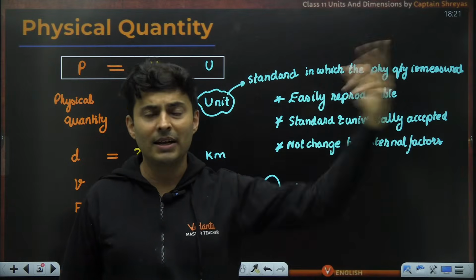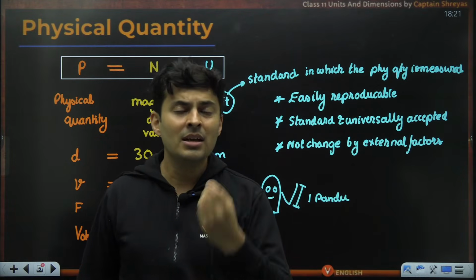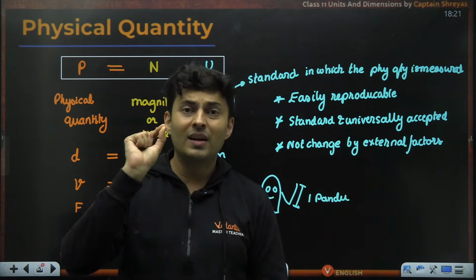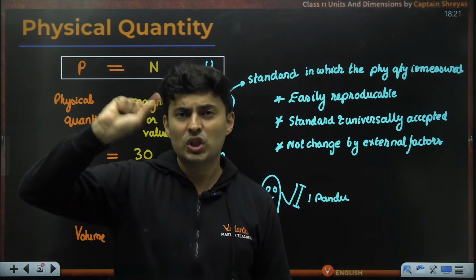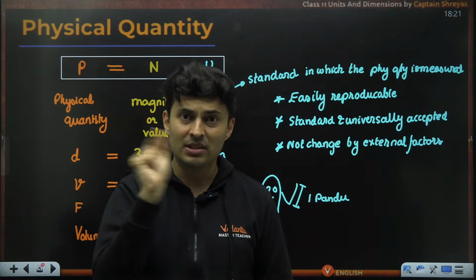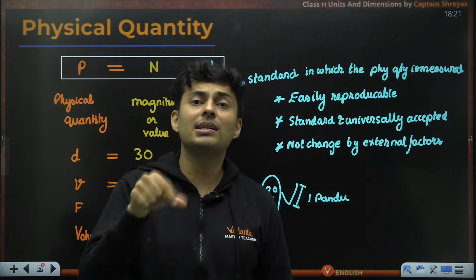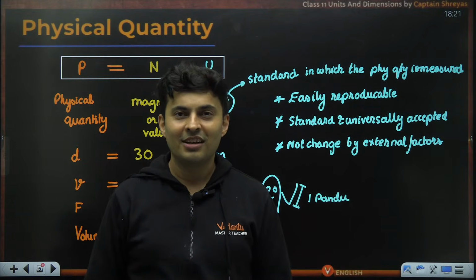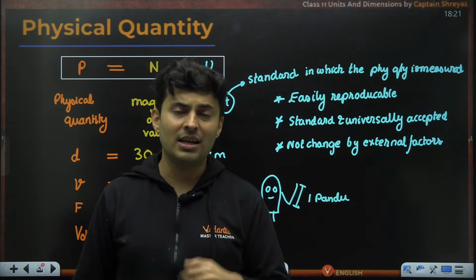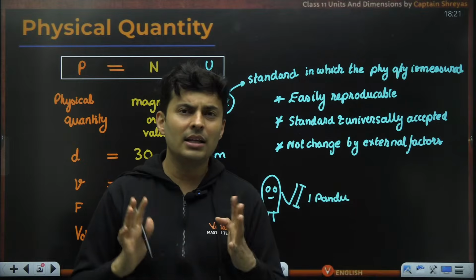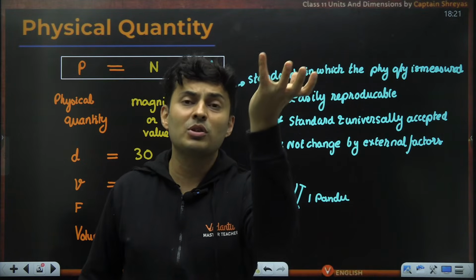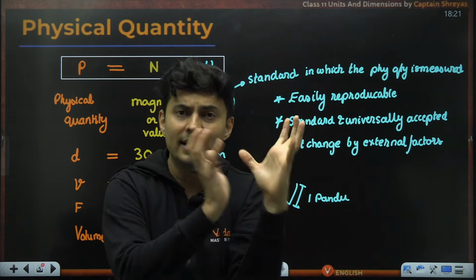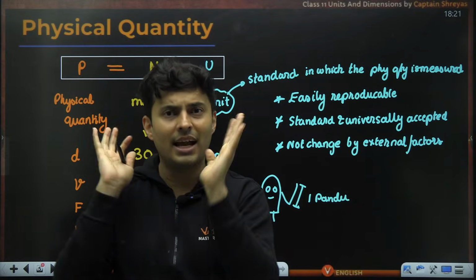You can get light anywhere. Even the manner in which time has been represented as a unit, guys, 1 second is basically, if you take a particular crystal of quartz and if it vibrates so many times, that number of times when it vibrates, then it is considered as a second. And you can get those crystals in many places, so that's why you've chosen it. Even a mass has been chosen as a standard. Recently it was changed, but until now it was basically a chunk of mass which was present in the museum in France, that if you have some matter exactly of that amount, then that should be considered as a kg.